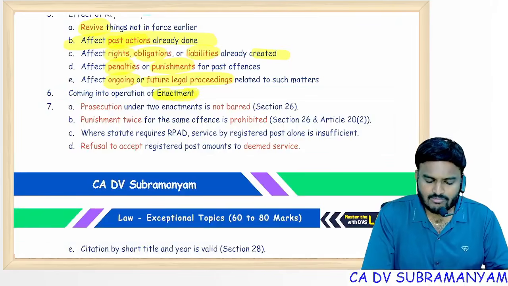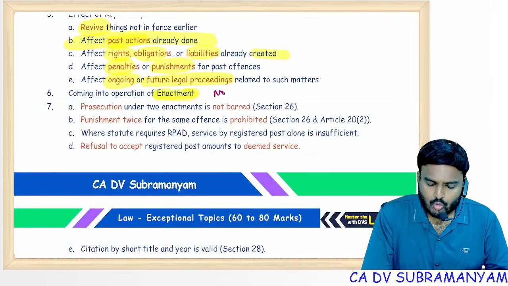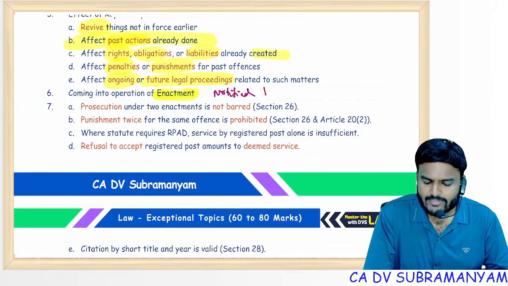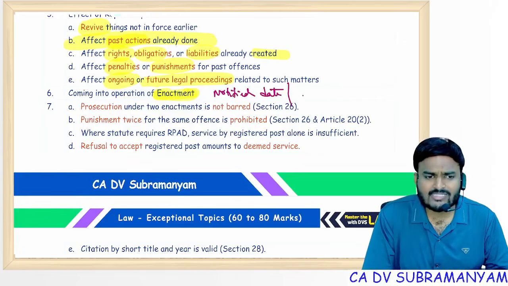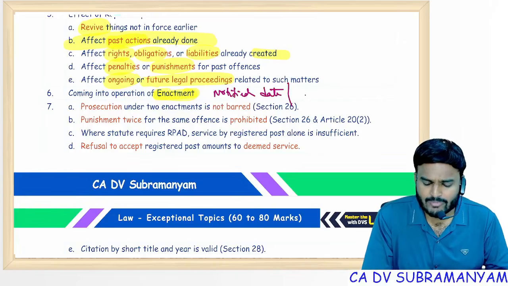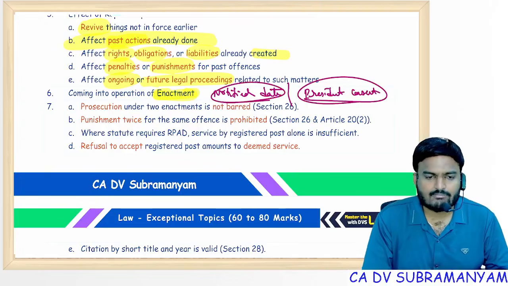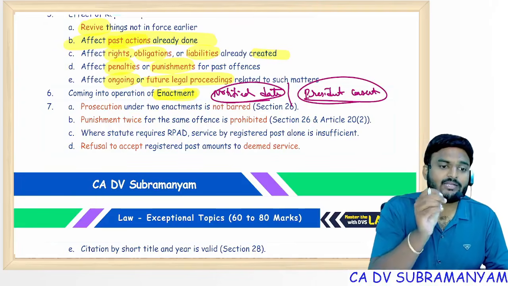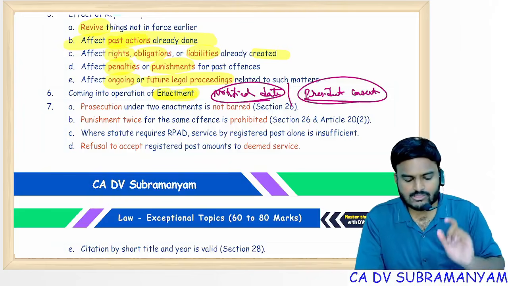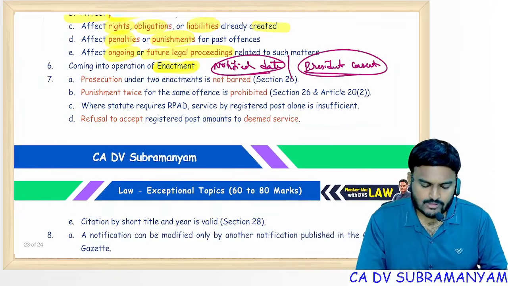Coming into operation of the enactment, remember, is the notified date. The notified date is the commencement date. If no date is notified, then from the date the President gave consent, the act comes into force. From midnight 12 o'clock of that date, the rules come into force.